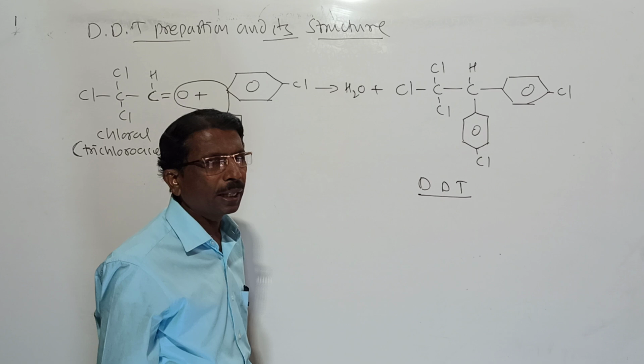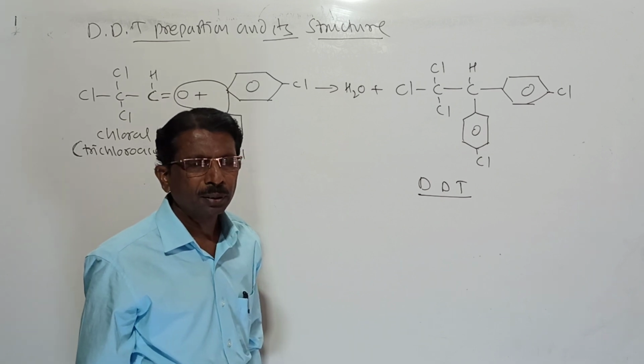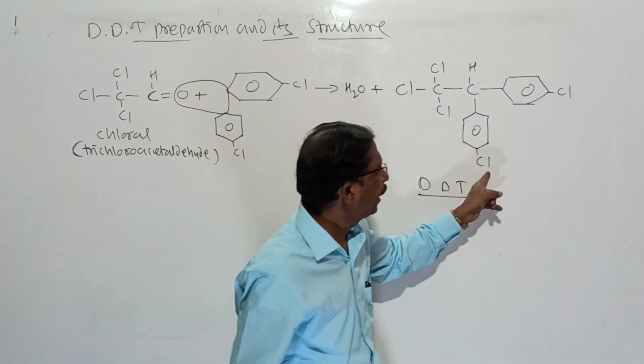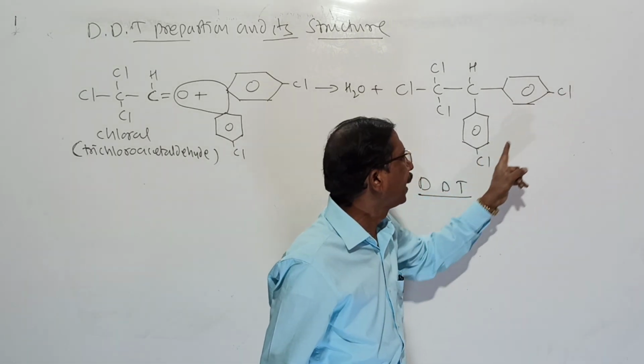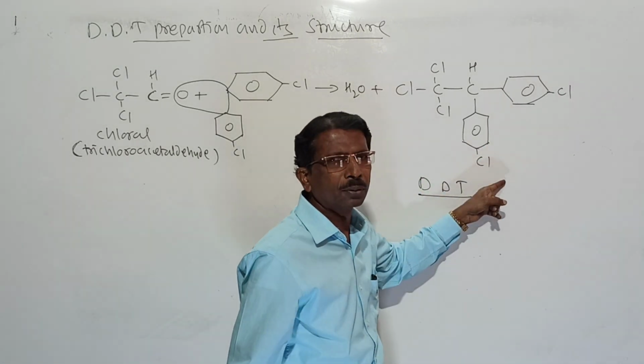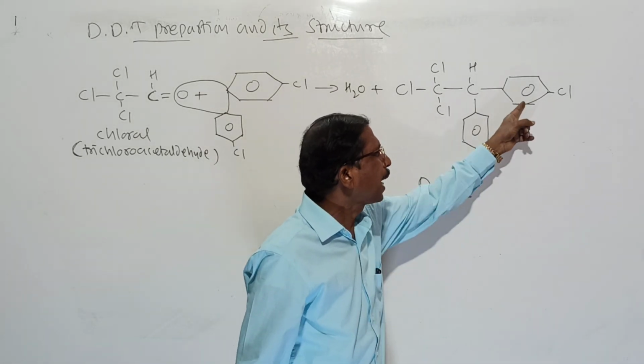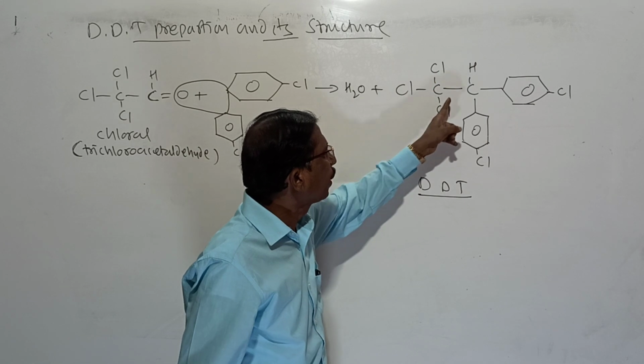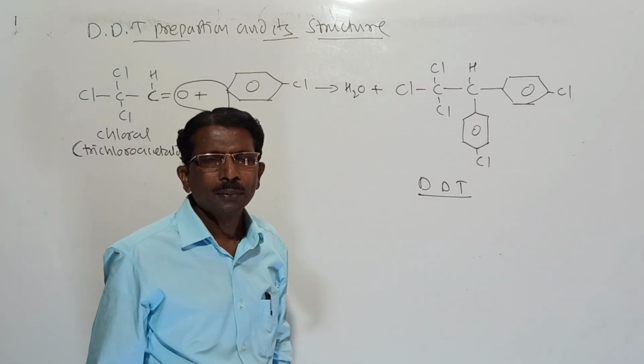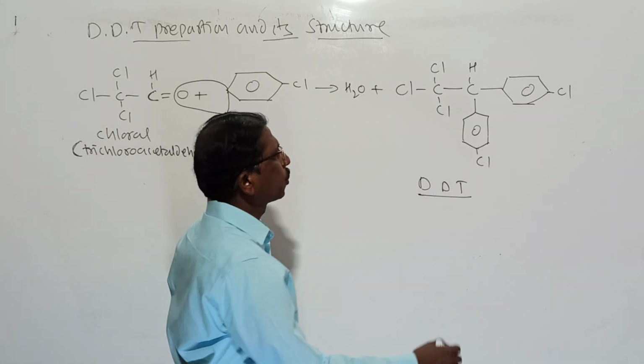So at the beginning I told you p,p'-dichloro diphenyl trichloroethane. Or according to the IUPAC system, it is 1,1,1-trichloro-2,2-bis(4-chlorophenyl)ethane.